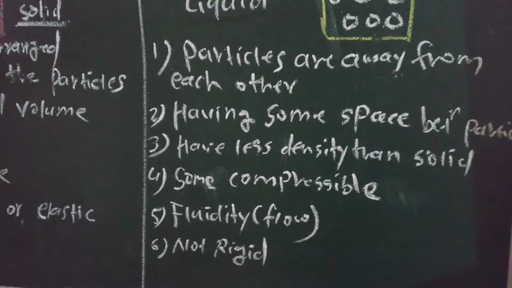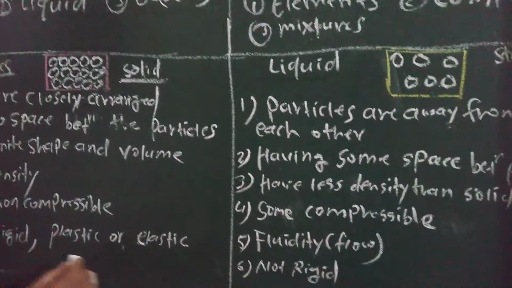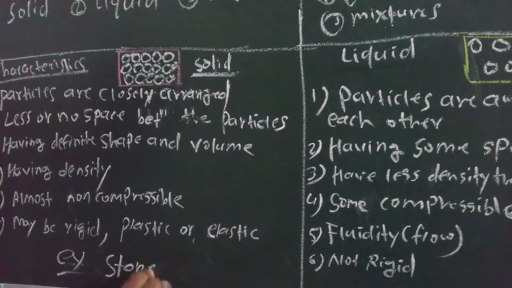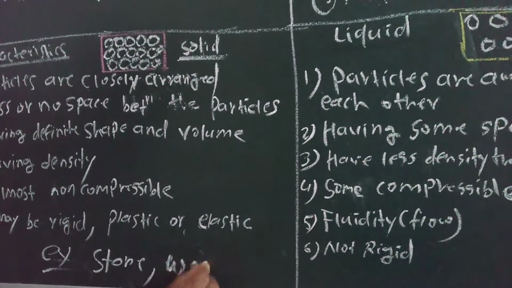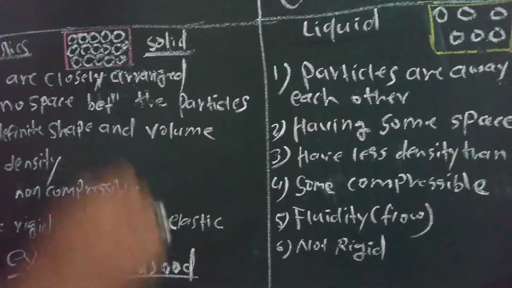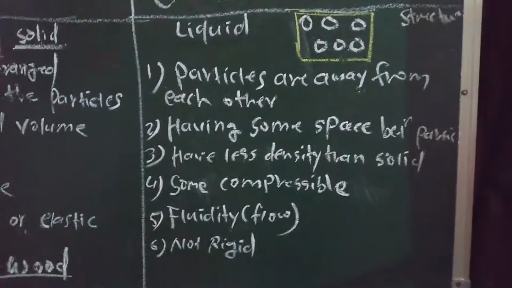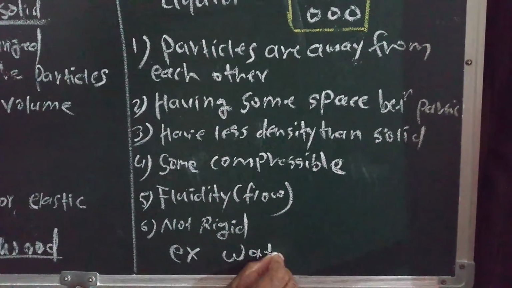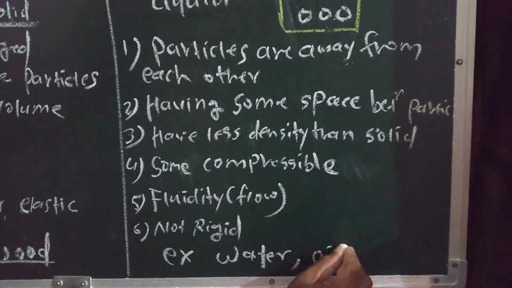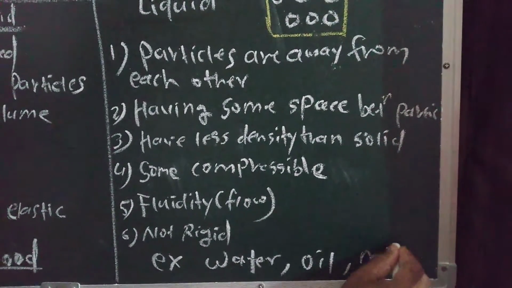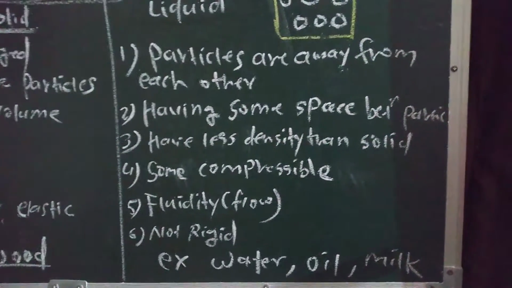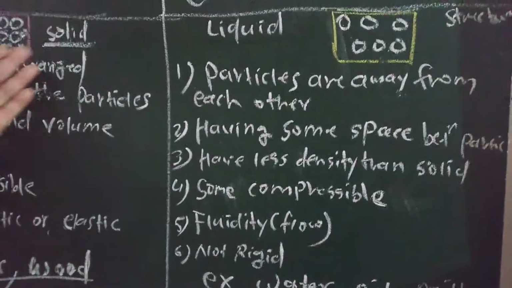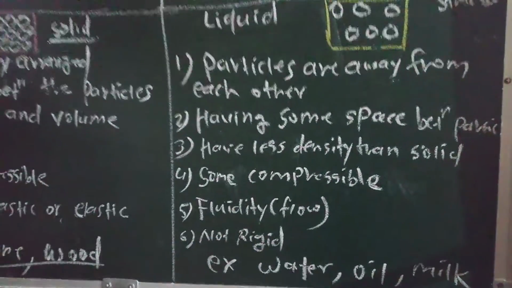The examples of solids, we know, are stone and wood. These are examples of the solid state, and the examples of liquid are water, oil, milk. We can write any other examples. So this is the difference between solid and liquid.